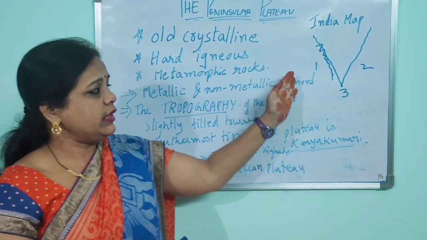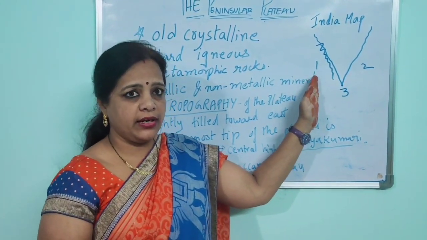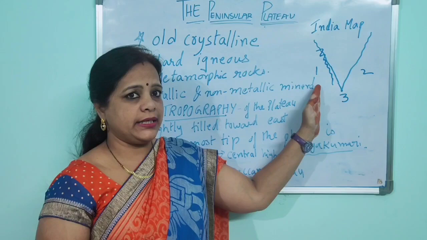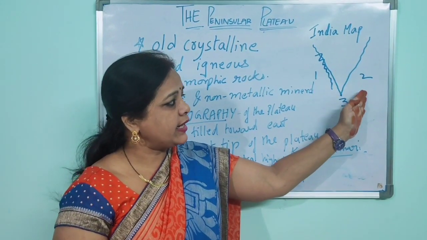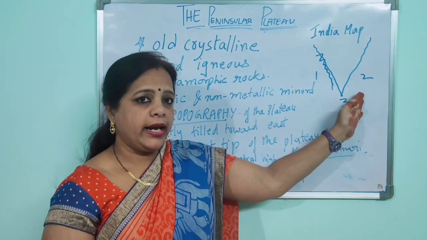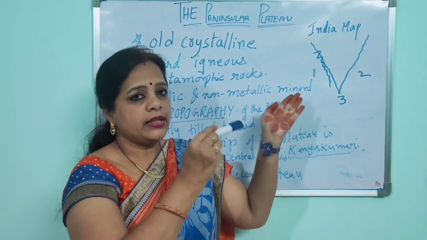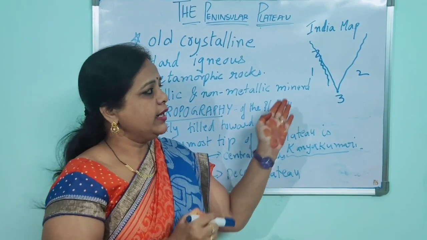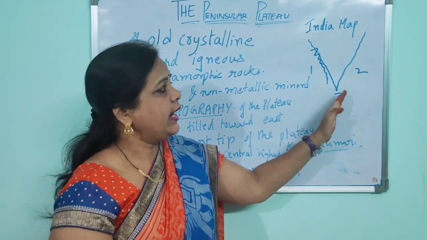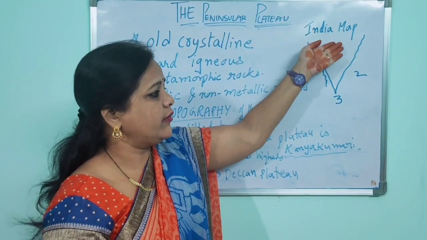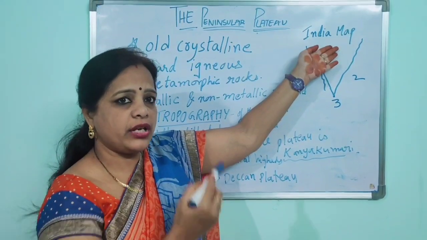When you see the west side of India, we have the Arabian Sea, and on the east side, we have the Bay of Bengal, and we have the Indian Ocean on the south side. The three sides of India are covered with seas, and only one part, the northern part, is covered with the land area, that is your Himalayas.